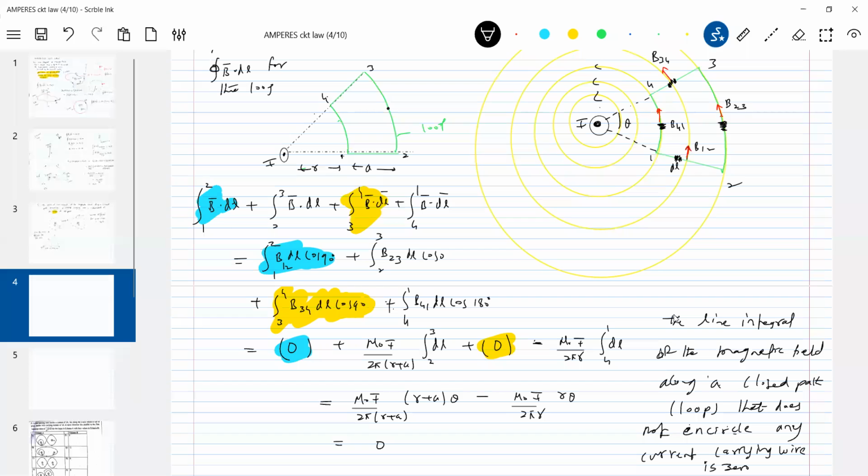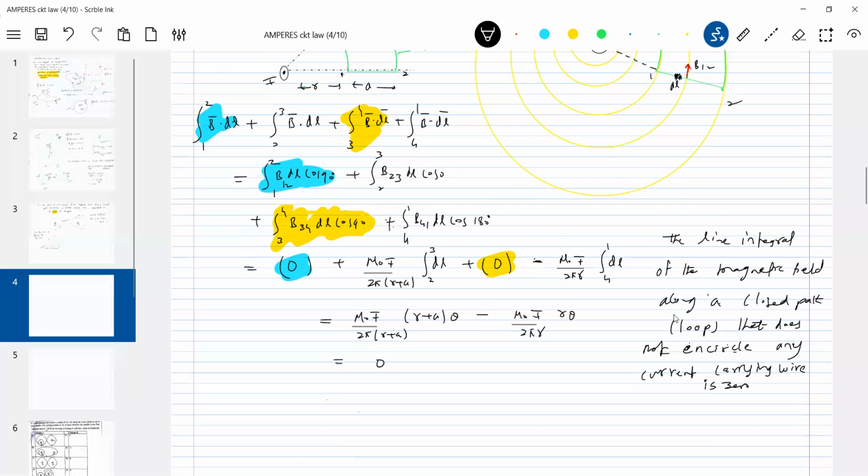Nothing to do with Ampere's circuital law, it's a law. This is the mathematics we are making. So similar to Gauss law, no? If a charge is enclosed by a surface, net flux will be non-zero. If the charge lies outside the surface, what is the net flux? How many lines of force will enter, those many will leave, and because of that it has become 0. The same similar condition is what we are having here.